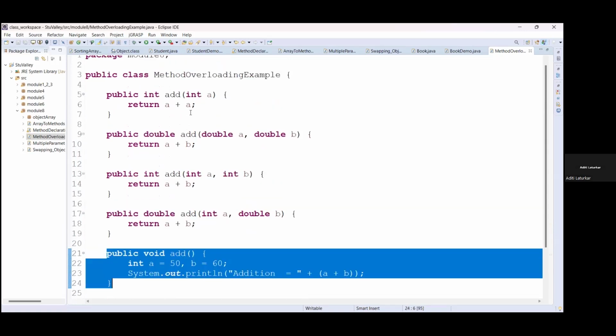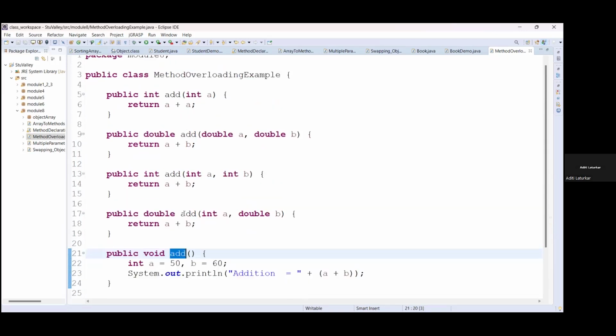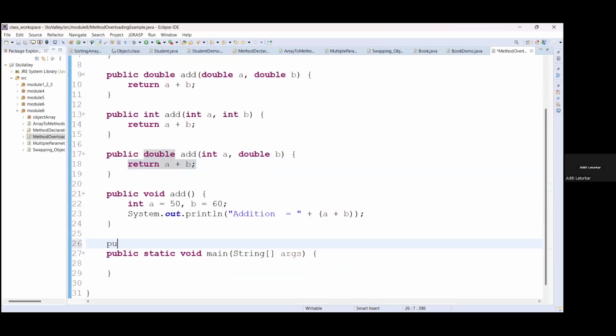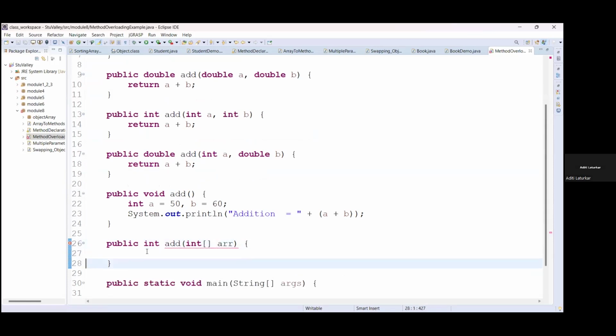So these are different type signatures we have used. The name of the method is the same. Everywhere we have used the same method name. Only the type signatures are different. And we will use an array also as input to this, an integer array, this also you can use.